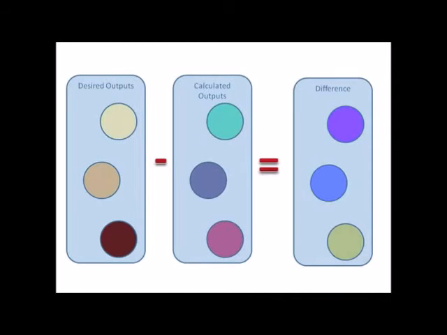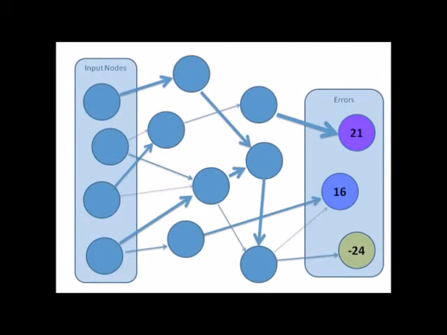This is difficult to illustrate with colors, but you'll have to trust me that I did it correctly. For an easier to follow example, I've given each node a numerical value. You can see that we find the error by simply subtracting, and then we can have negative errors as well. Now that we have the errors, we need to adjust the connection weights to try to produce smaller errors. This is where the backpropagation comes in.